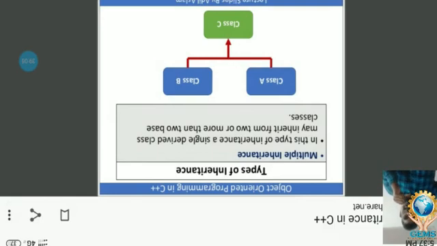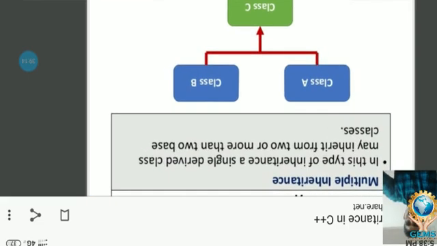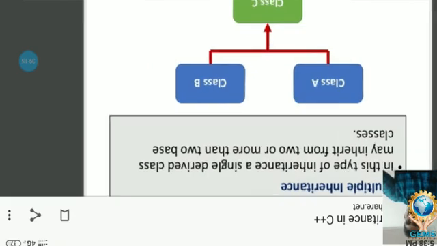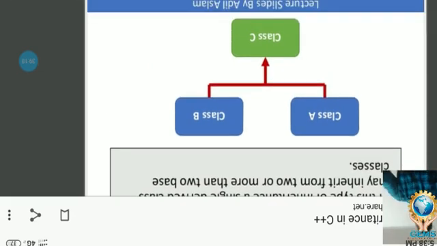Dear students, till now we discussed single inheritance. Let's go on to discuss multiple inheritance. What is multiple inheritance? Just look at the picture.